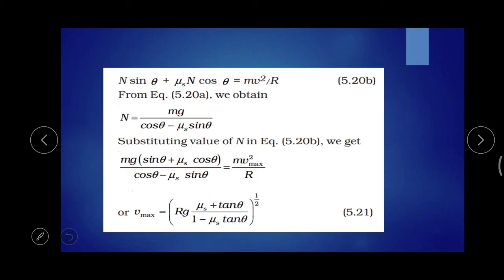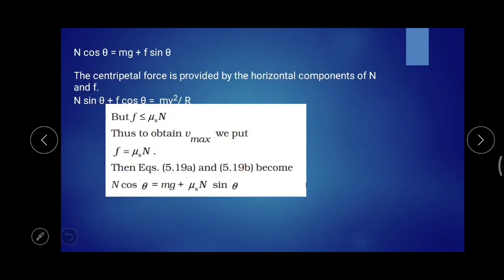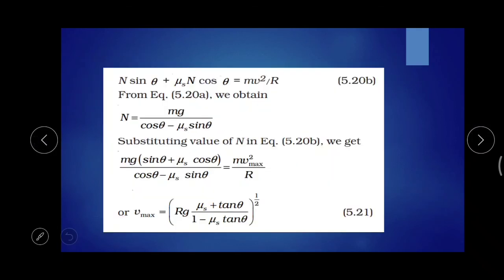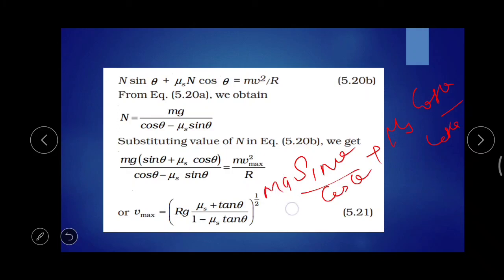That is mg sin theta divided by cos theta. I'll just write here sin theta divided by cos theta plus mu s cos theta divided by cos theta on the numerator.